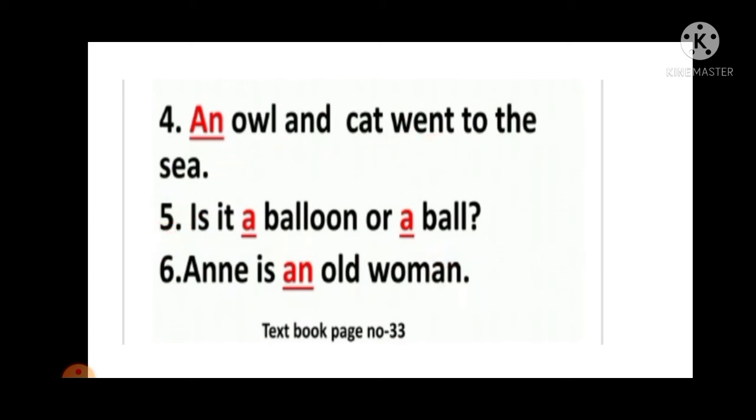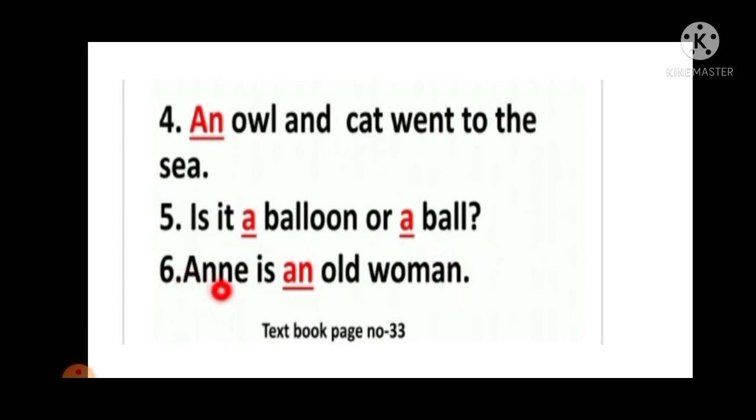Fifth one, it is a balloon or a ball. So balloon and ball are the consonant sound, that's why the article A is used. It is a balloon or a ball.